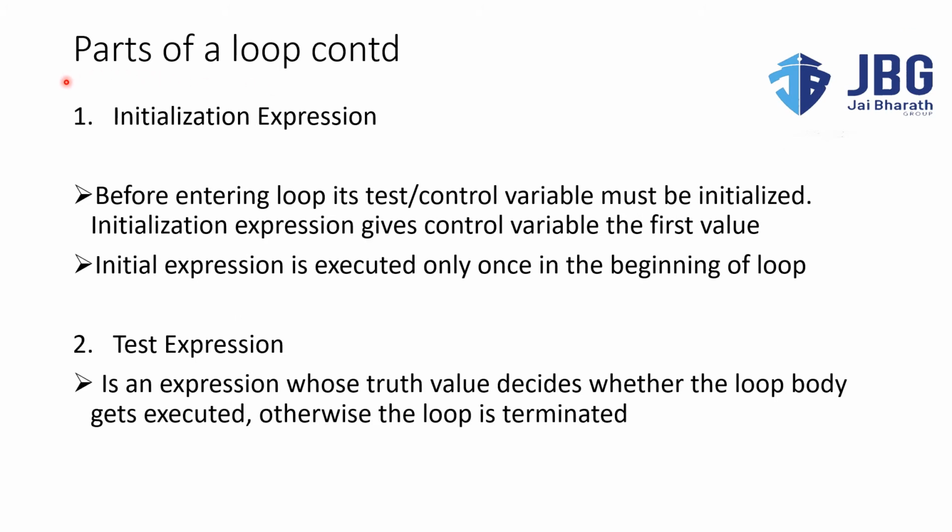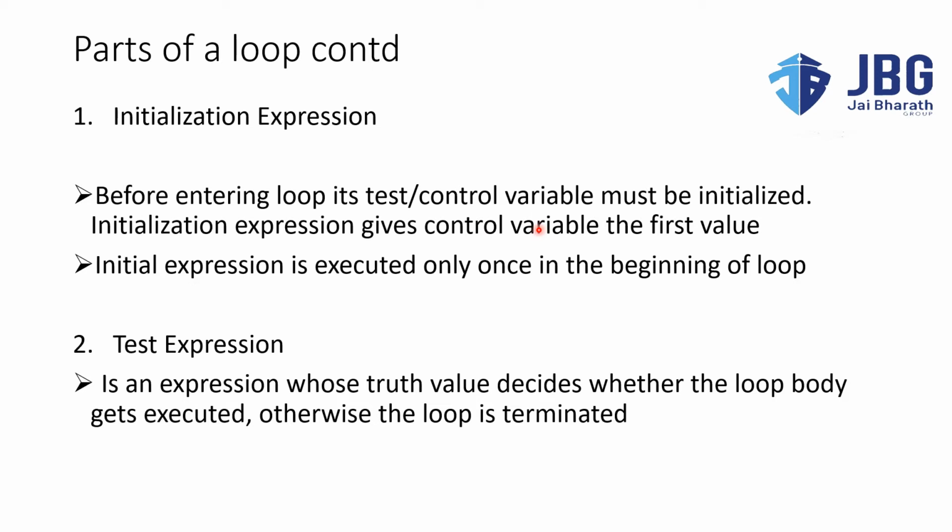Now first we will see what is the initialization expression. We have already seen how we initialize a variable. Initialization means we are giving a first value, an initial value, right? Before entering the loop, its test variable or control variable must be initialized. So the initialization expression gives the control variable the first value.